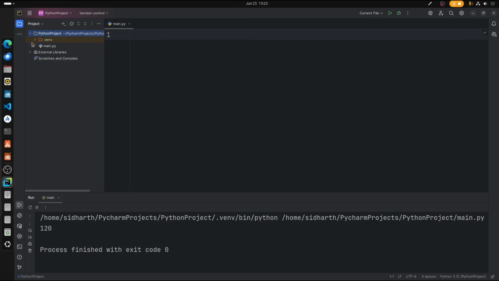Alright, so it's like a virtual machine. It's like a virtual device for you, which will work as a temporary storage for installation or importing your modules, like that.